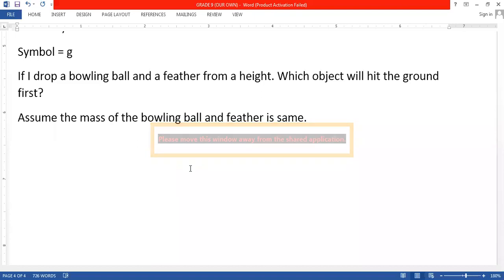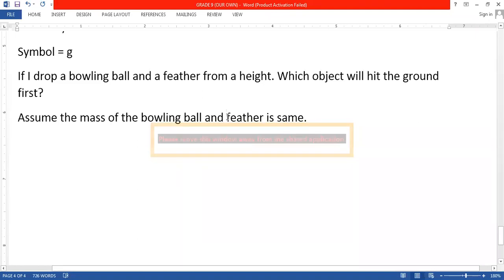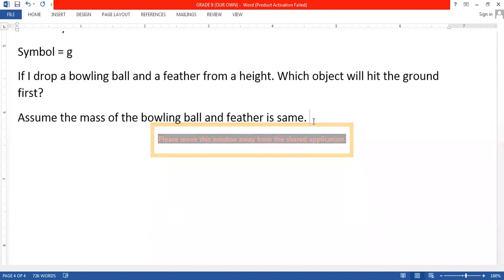All of you agree? But definitely try to understand, if the mass of the bowling ball and the feather is same, then the volume of the feather will be too much. So will they hit the ground at the same time, beta? And you will find that the bowling ball will hit the ground first. The feather will not hit the ground first.